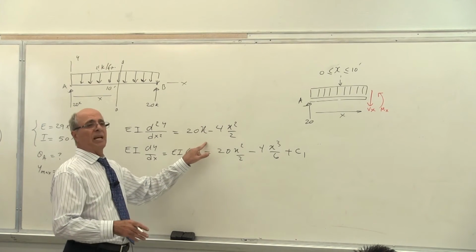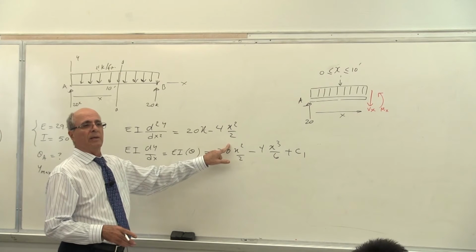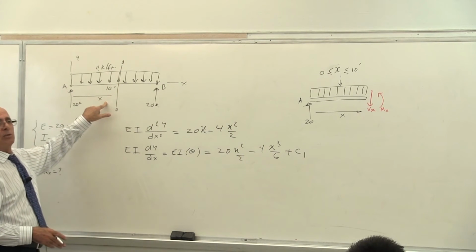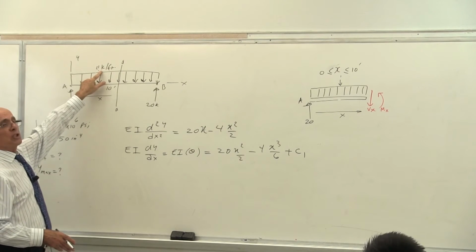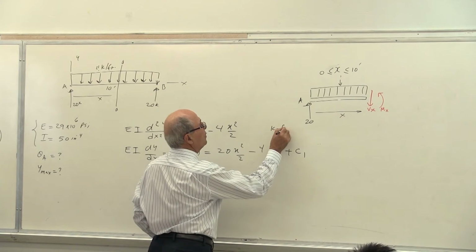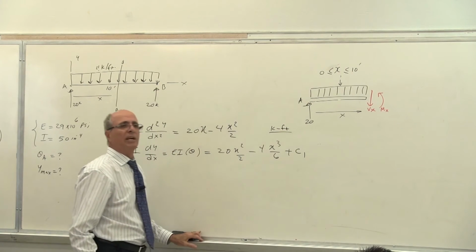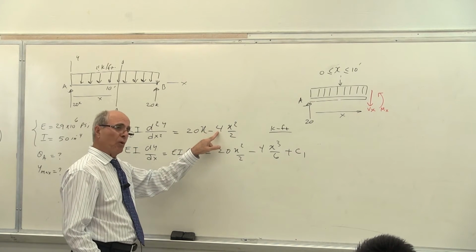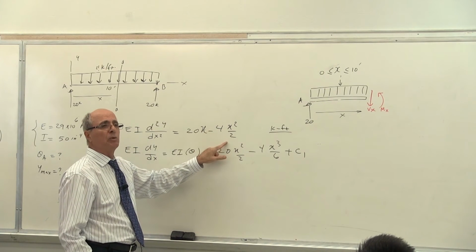What is this? This is Mx, yes or no? Yes, this is M. What's the unit of M? What did I use here? What's the unit of M? It is kip-feet. So this has the unit of kip-feet without you realizing. That's why I'm asking you, if you see this 4 and this 2, do not divide these 2 by each other.